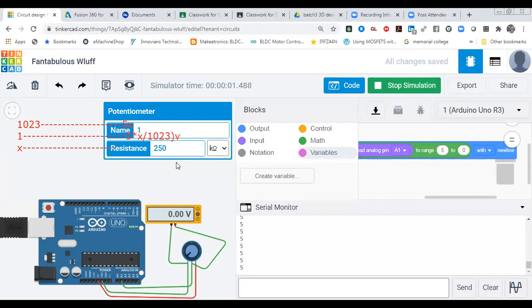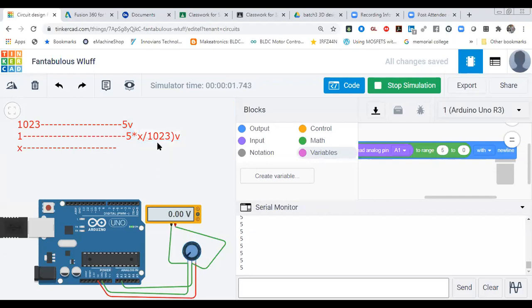Now what you have to do is calculate that formula. You have to design a formula for making it reverse, 5 to 0 volt. That formula you have to tell me tomorrow. That is your assignment for today. You have to make a formula for converting it from 5 volt to 0 volt. So the 0 to 1023 value you have to convert in a reverse order, 5 to 0. You have to make that formula and tell me tomorrow. That is your assignment.